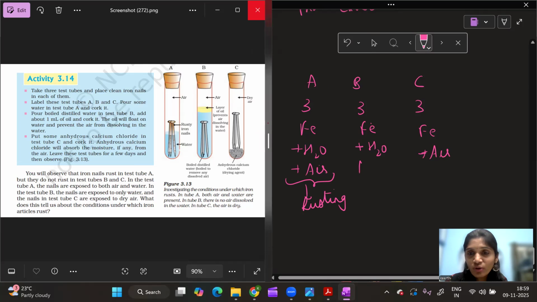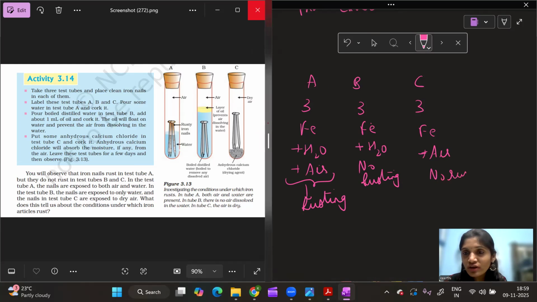In test tube B, you see there is no rusting. In test tube C also, no rusting is taking place. Clear? So by looking at this activity, what do you conclude? What are the two necessary conditions I need for rusting?